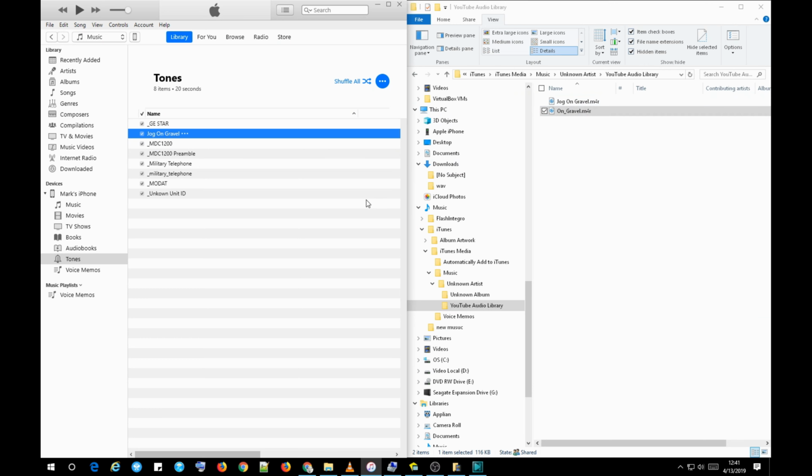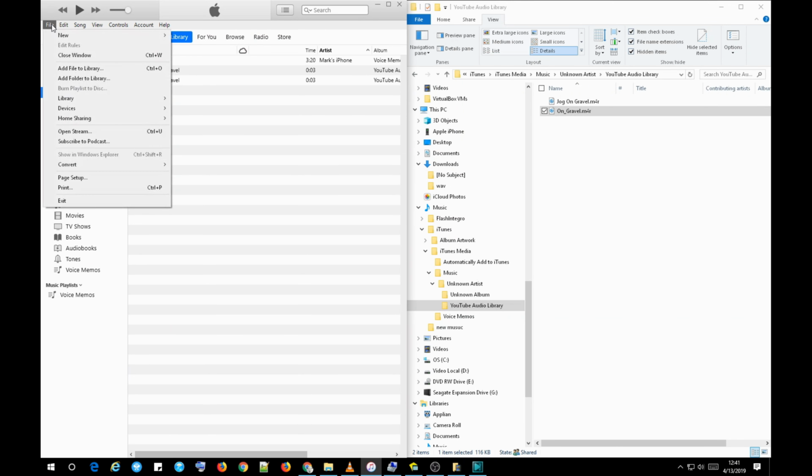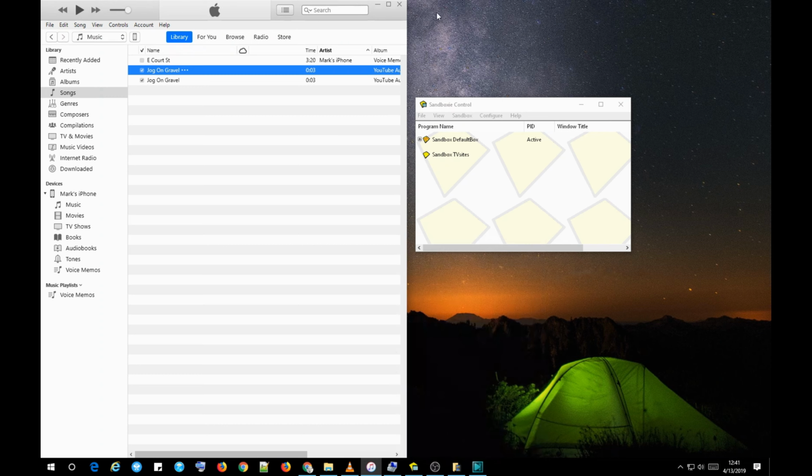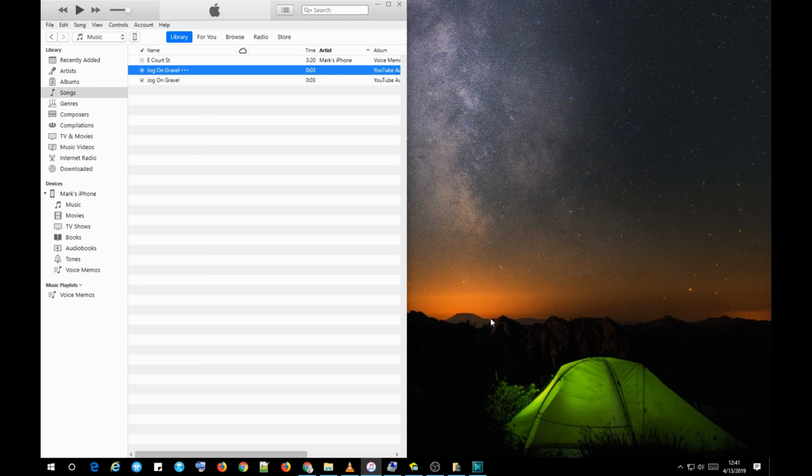So just do it like this and you're good to go. Import it into your library, convert it to AAC version, and you're golden. So that's how you create your custom ringtone to put on your iPhone, and there you have it.